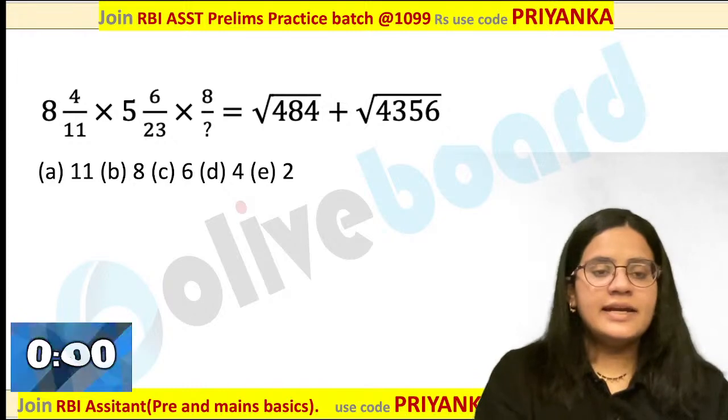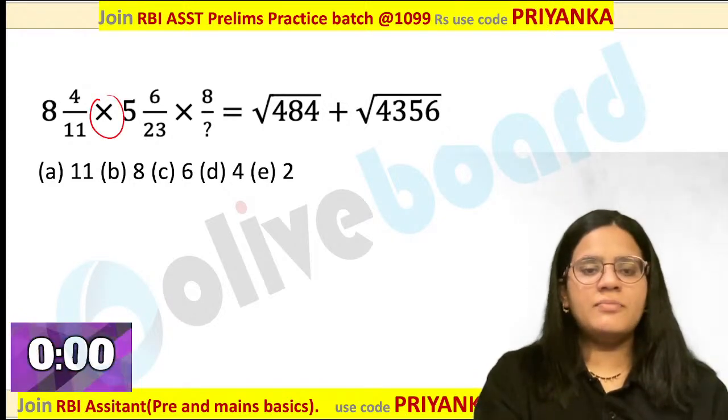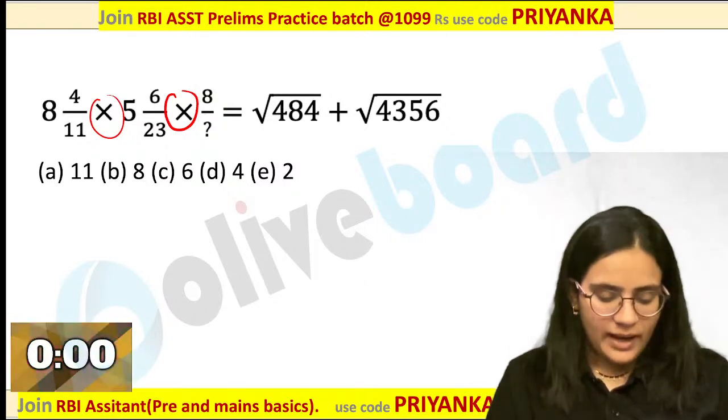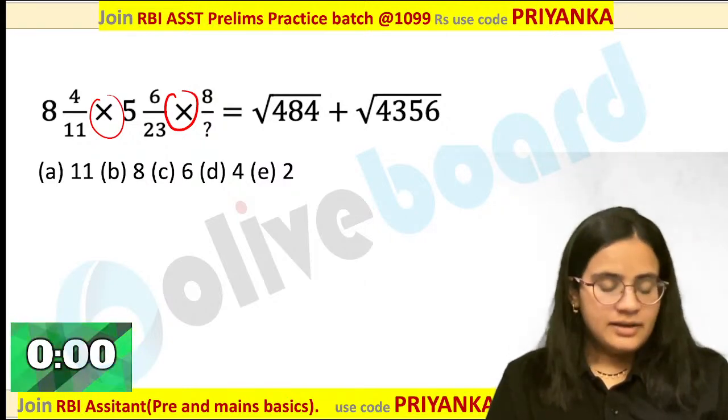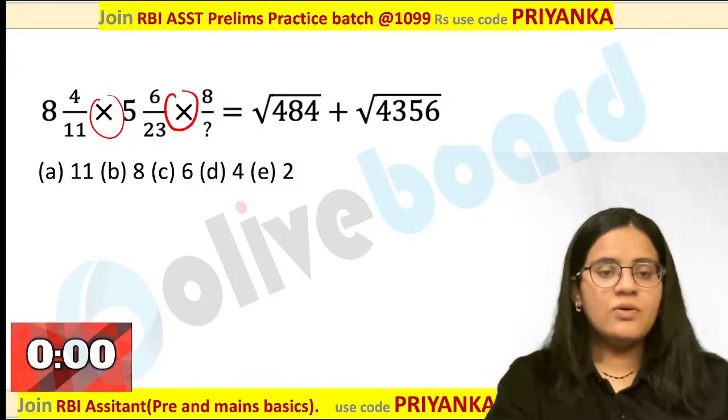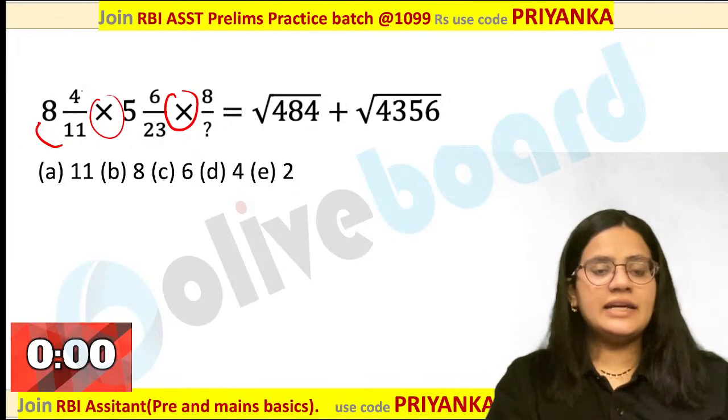How will you do this? 11 8s. I told you whenever you have multiplication, there is no other short trick. You have to calculate the square root value as it is. I told you this. Do you guys remember? How will you calculate? All of you please pay attention now. 11 8s are 88. 88 plus 4, 92 divided by 11.